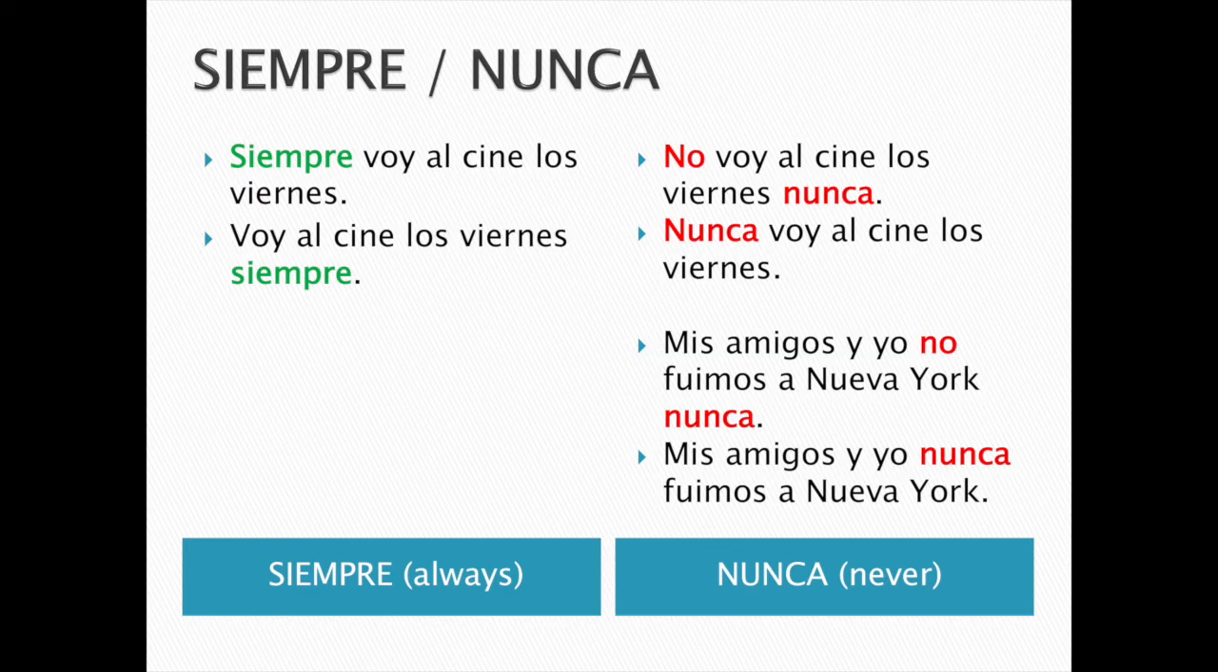Siempre voy al cine los viernes. Voy al cine los viernes siempre. Siempre could come before or after the verb. It doesn't matter. In the case of nunca, it does matter. If it comes after the verb, then you need to put no before the verb. But if it comes before the verb, nunca is enough. You don't use no. Look at the examples there.